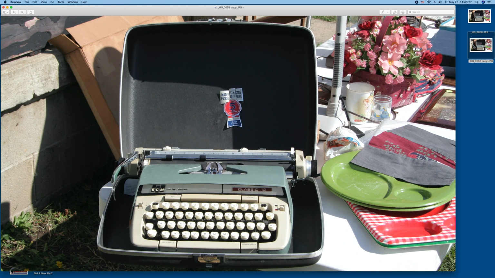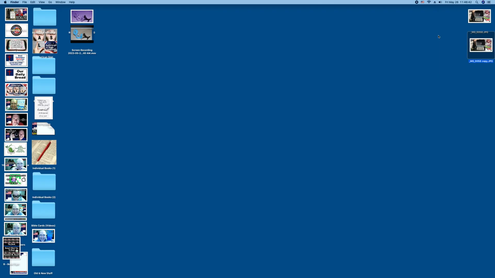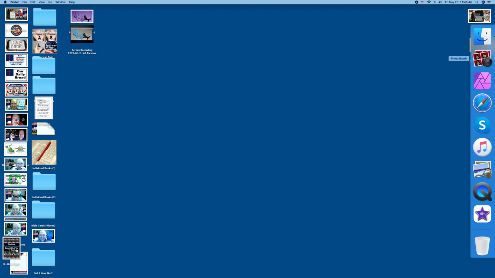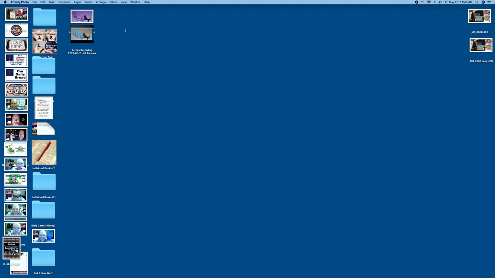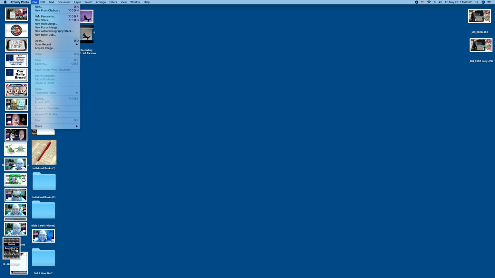Okay, so what I'm going to do is, using the command, of course I'm on a Macintosh, Command A, which is select all. As you can see, it puts a highlight around everything in the picture. And then I'm going to press Command C for copy, and then Command Q to quit Preview. And then I'm going to go to Affinity Photo, which is the program I like, and open the file, the 58 copy.